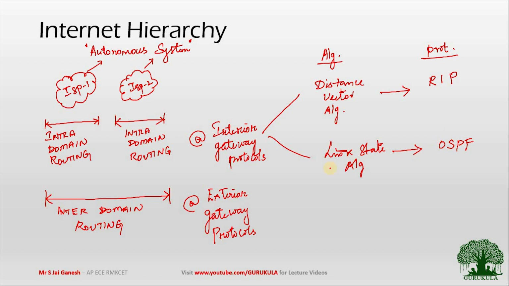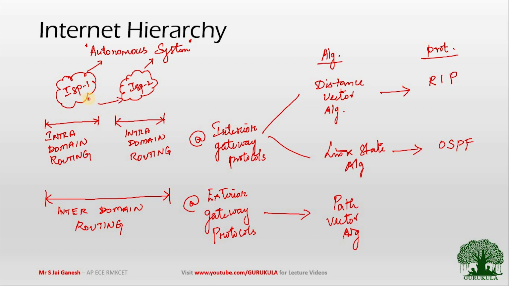And when coming to exterior gateway protocols, we have to discuss one algorithm, which is the path vector algorithm. This path vector algorithm has the capability to route packets from one autonomous system to another autonomous system.